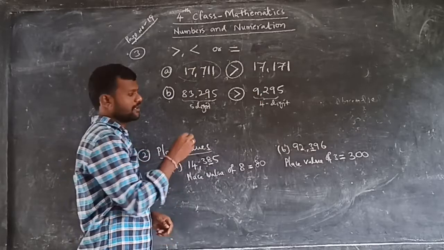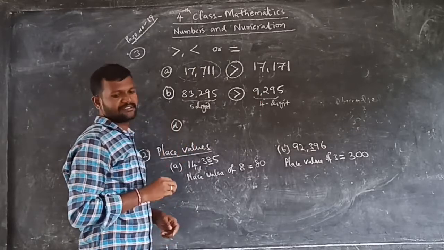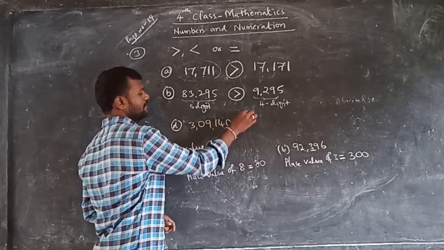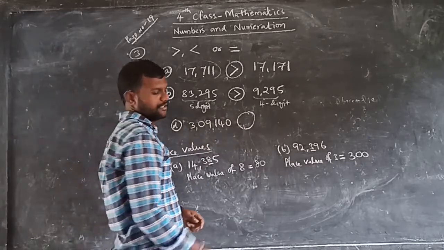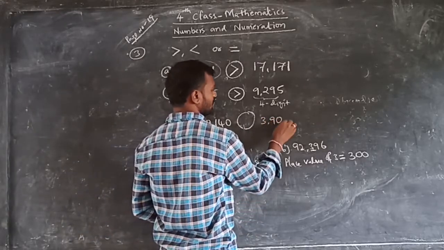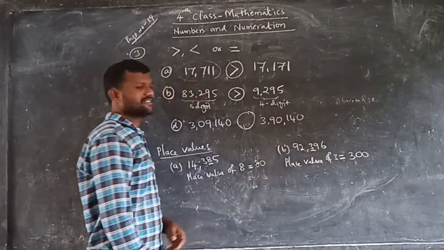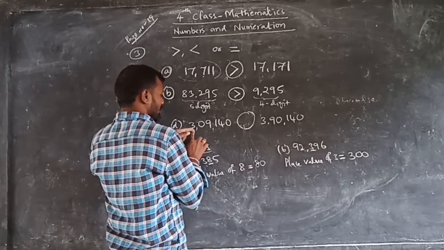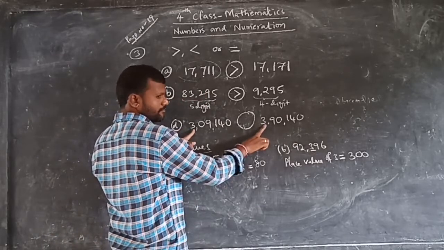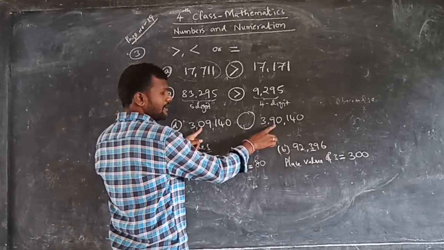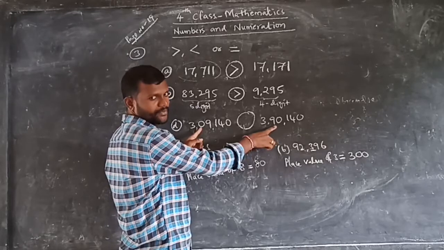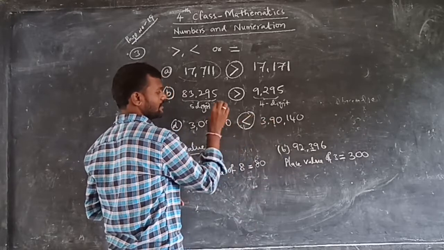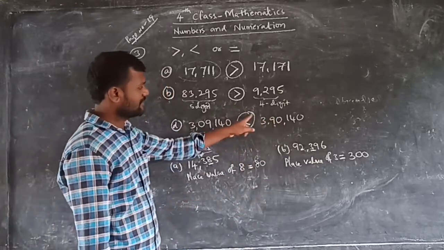And now one more problem, D, we will also discuss. What is D? 3,09,140. Next, 3,90,140. Which symbol should we place? Again observe like this. First one is 3 here, first one is 3, both are the same. Second one 0 and second one 9. So 9 is bigger here. That's why 9 is bigger, this is the greater number. So write like this. Towards the greater number, we need the open side.